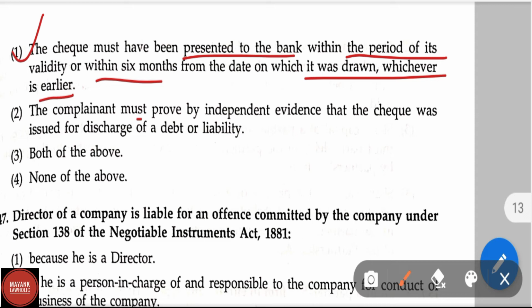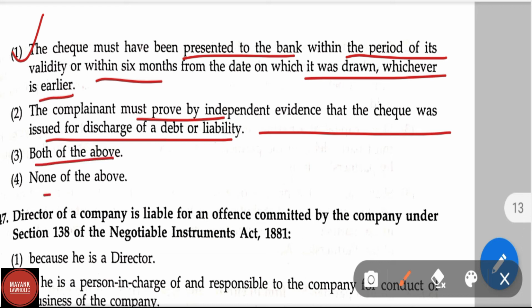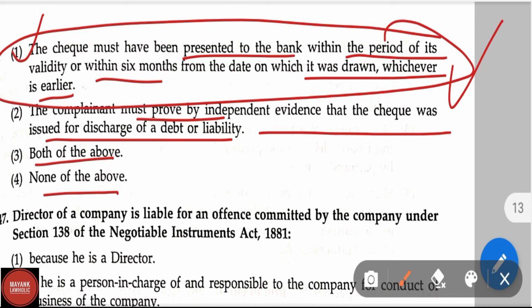Second option, the complainant must prove by independent evidence that the check was issued for discharge of debt or liability. Third option, both the above, and option 4, none of the above. Here only the first statement is the correct statement. The check must have been presented to the bank within the period of its validity or within 6 months from the date on which it was drawn, whichever is earlier.